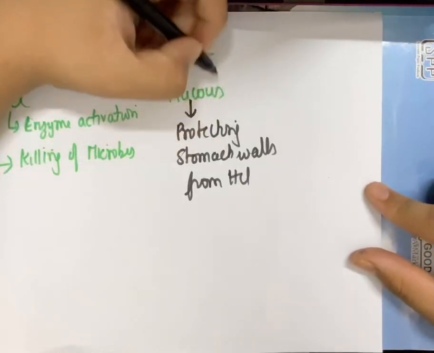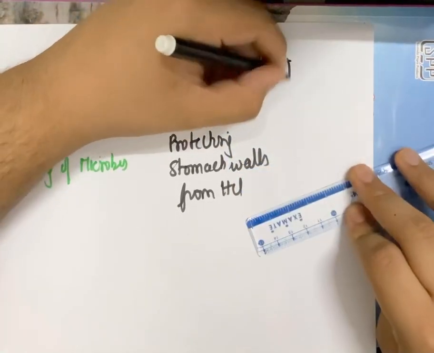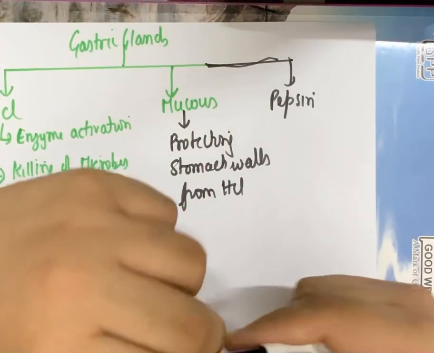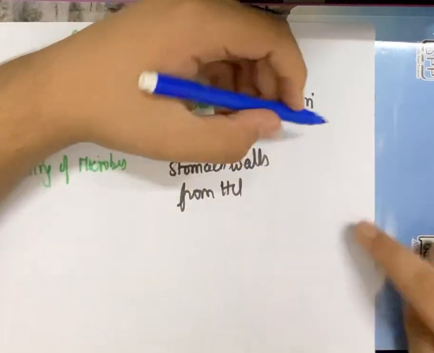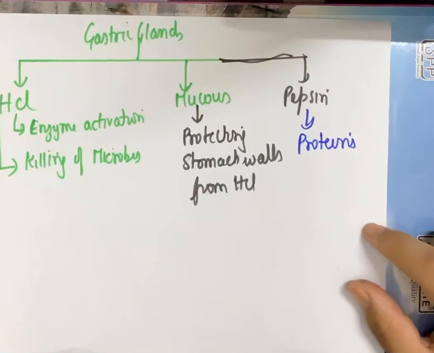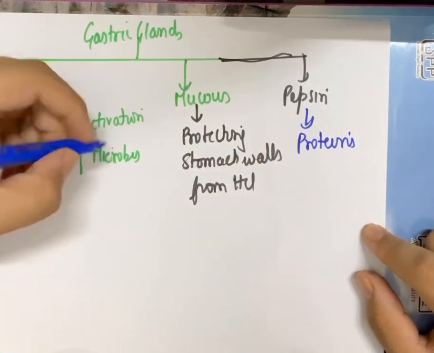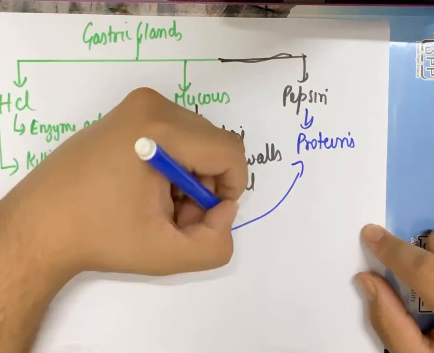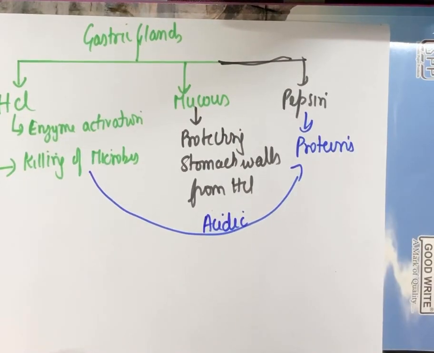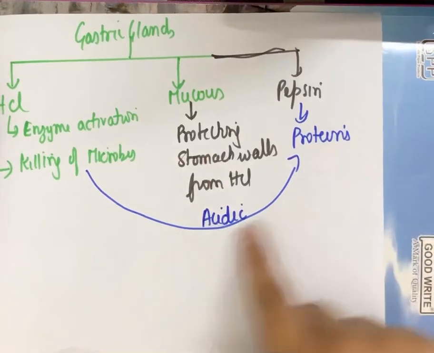So coming to the third secretion of the gastric glands, it is pepsin. Now pepsin is an enzyme which digests proteins. It's a proteinaceous enzyme for digesting proteins and converting them into smaller molecules. And HCl is required for activation of this pepsin, because pepsin is only activated in acidic nature, which means a low pH. So the acidic nature for pepsin is given by HCl.